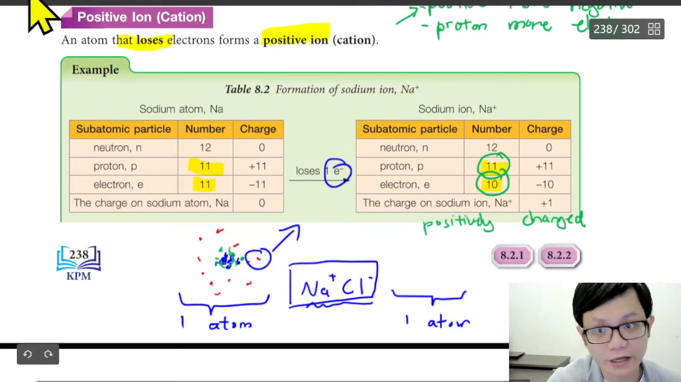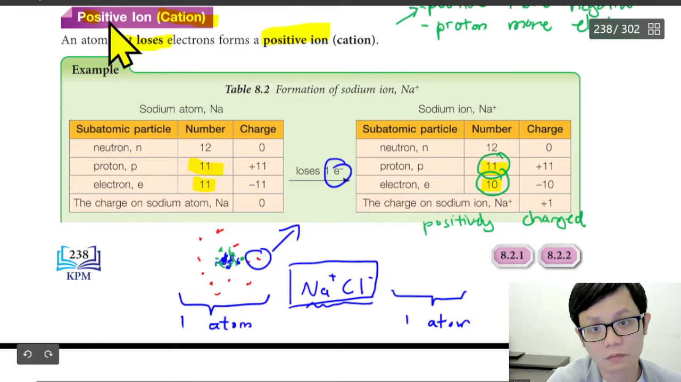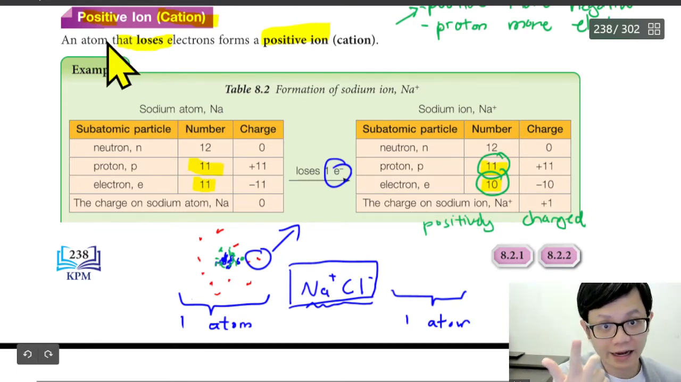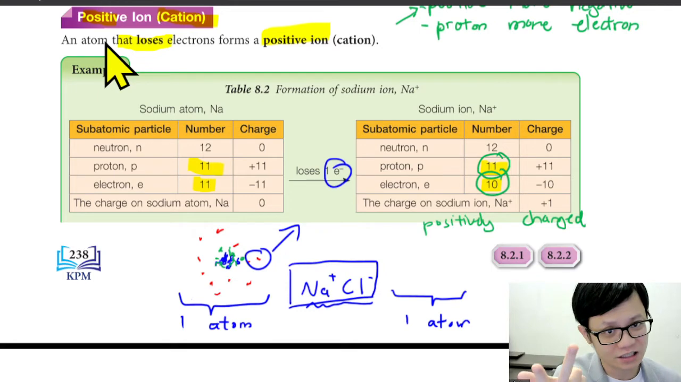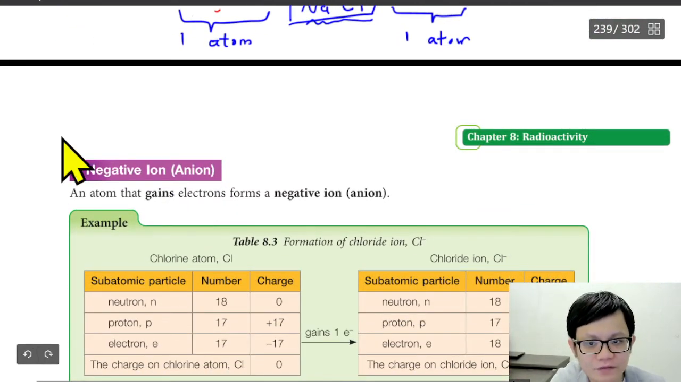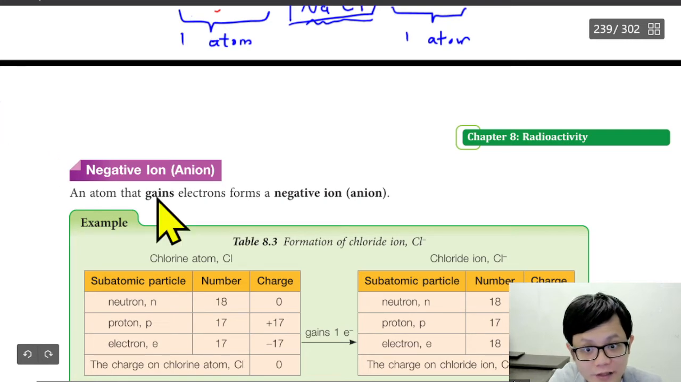Another word we call it is cation. So there are a few names. We either call it positive ion, or we call it cation, or maybe positively charged ion, something like that. Okay, negative is the same, so I don't want to spend too much time talking about the negative.